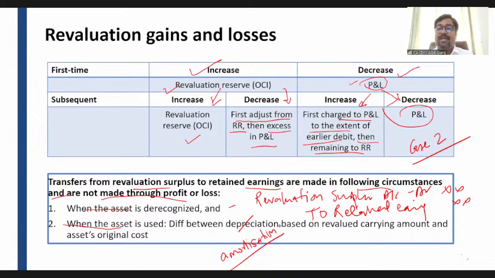To the extent we have debited the P&L, because when earlier it was a loss we debited our P&L and reduced our distributable reserve. But if today the market has revived and the fair value has increased, of course, if yesterday I made a loss to our shareholders, now I have to recoup that loss and give this profit to the shareholders, right? So that is the right approach. That is why, to the extent of the earlier debit, we are crediting our P&L, and beyond that, we are crediting our revaluation surplus. Okay.